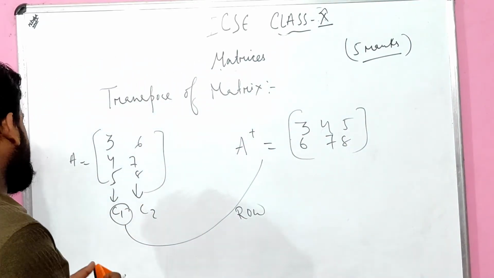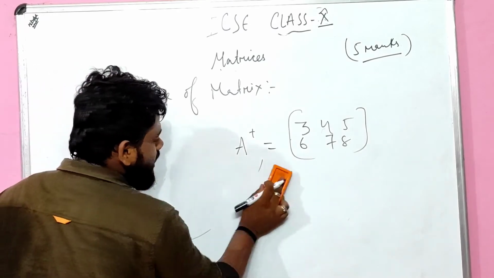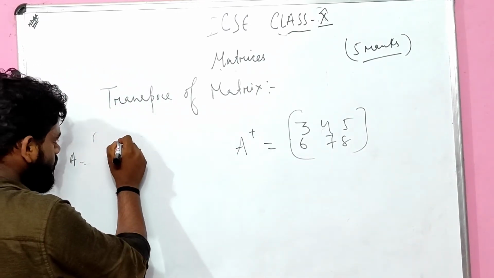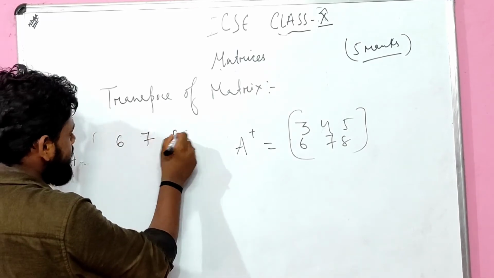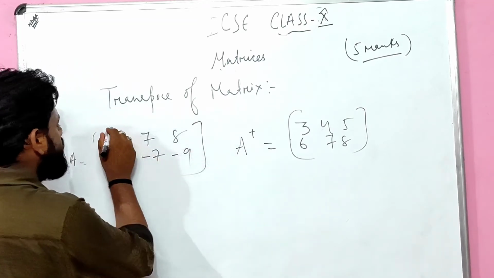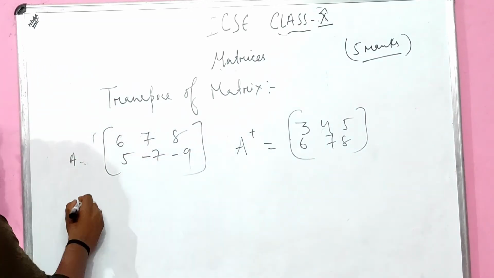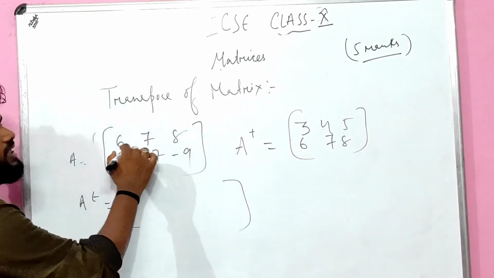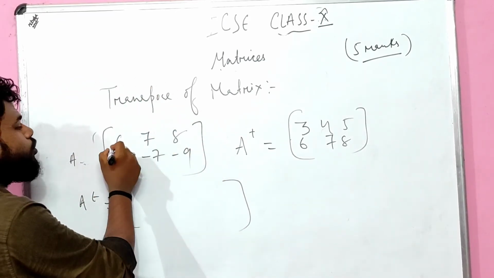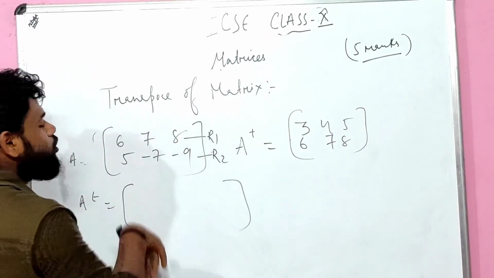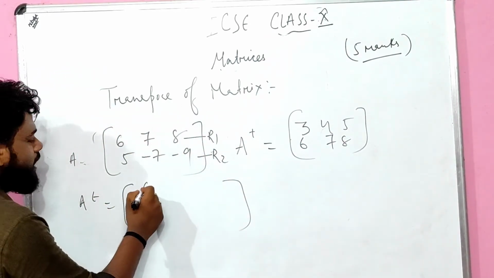Okay, let me take another example. What is the other example, children? Another example I take is in this way: 6 7 8, 5 minus 7 minus 9. Let us transpose this now, son. A is given, A to the power T. We will be doing the transpose of matrix. How? Row is given, we have to convert into column. This upper one is row 1, this one is row 2. We will make row 1 into column 1. 6 7 8 we write something like this.